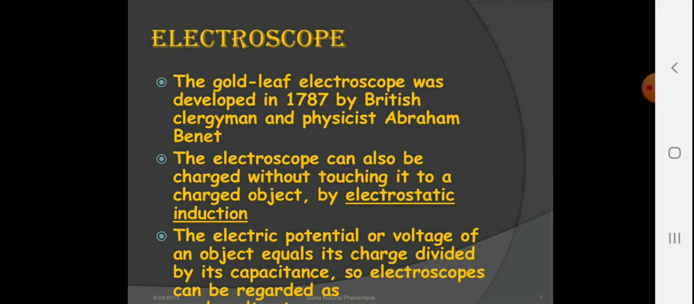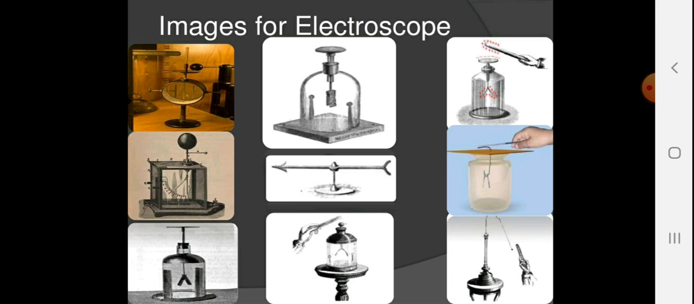The gold leaf electroscope was developed in 1787 by British clergyman and physicist Abraham Bennet. The electroscope can also be charged without touching it to the charged object, by electrostatic induction. The electric potential or voltage of the object equals its charge divided by its capacitance, so the electroscope can be regarded as a voltmeter. You can see the various types of electroscope in the image.